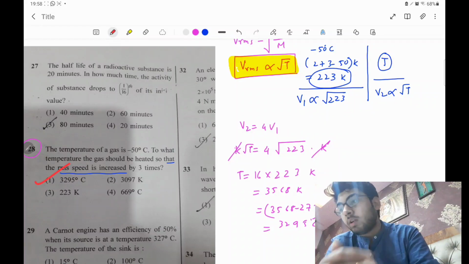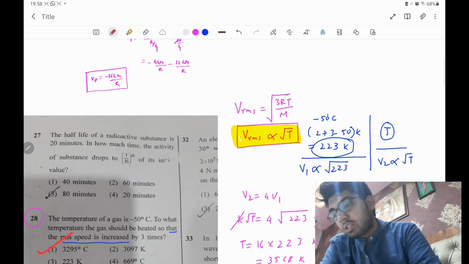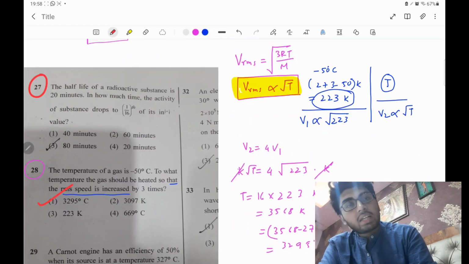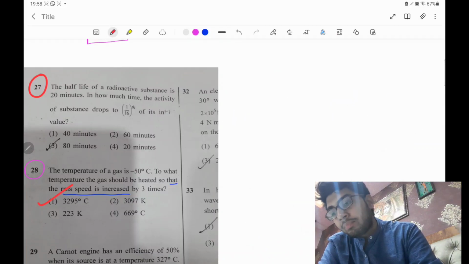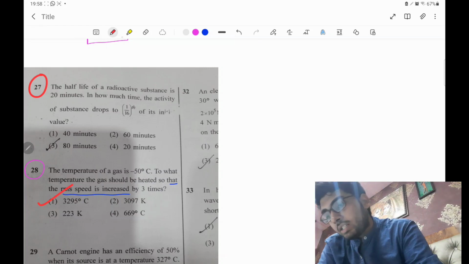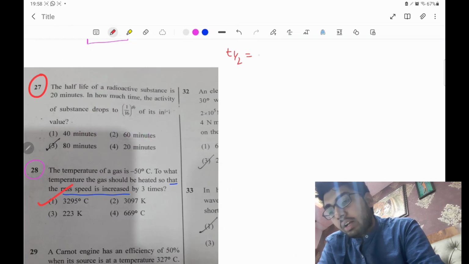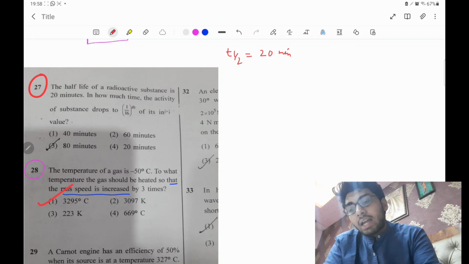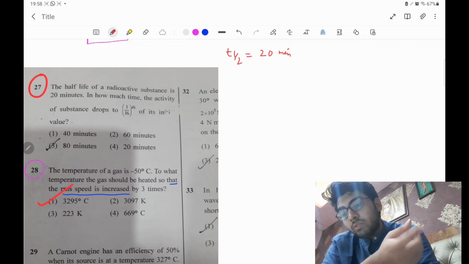Okay, clear? Very good. Now come to the next question, question number 27. Just take a screenshot of this. Just let me erase this. Question number 27: the half-life of a radioactive substance is 20 minutes. Let me note these points. T half of a radioactive substance is 20 minutes. In how much time does the activity of the substance drop to 1/16 of the initial value?